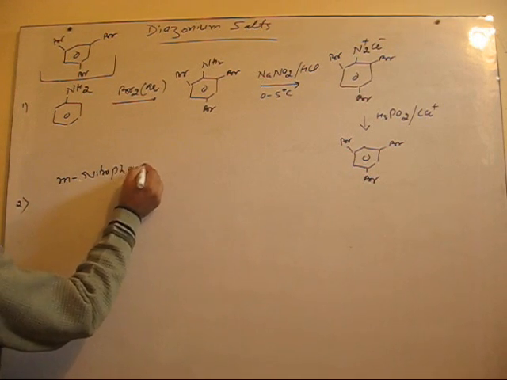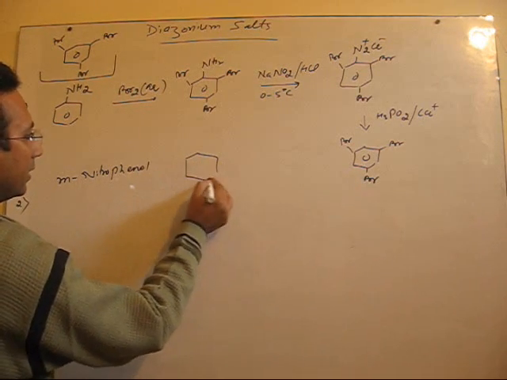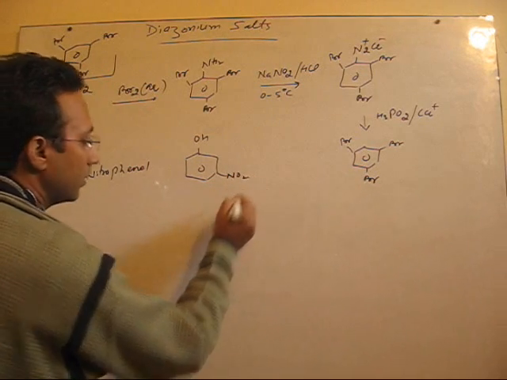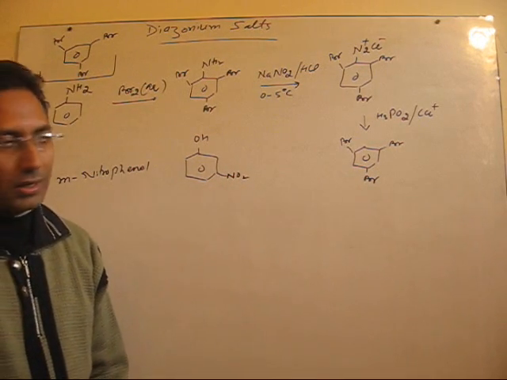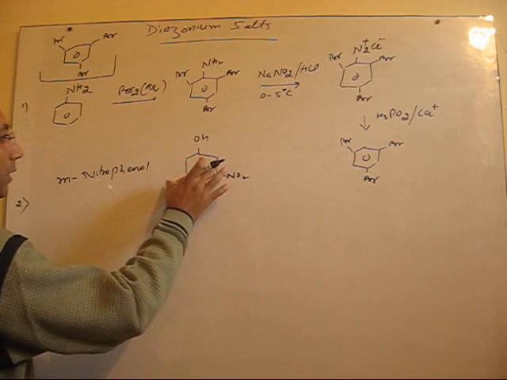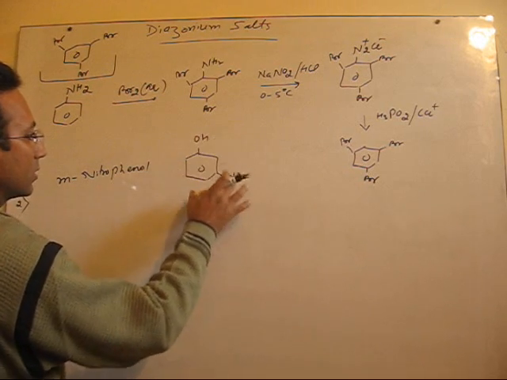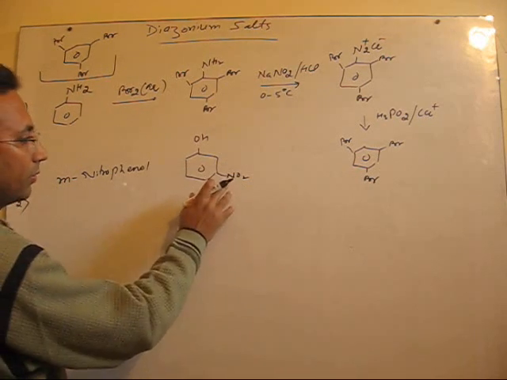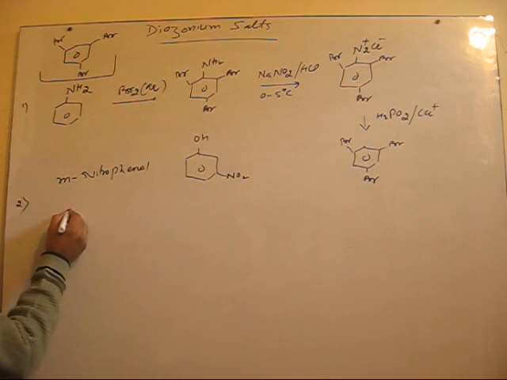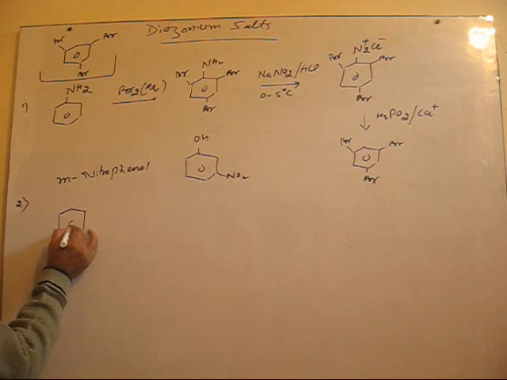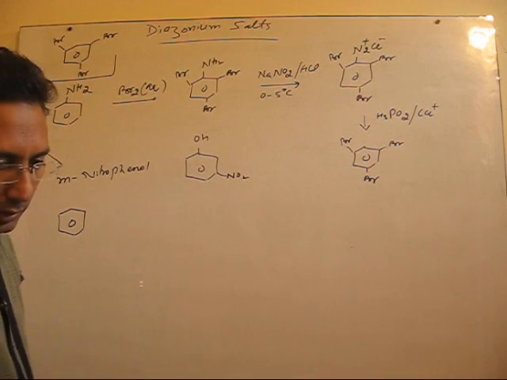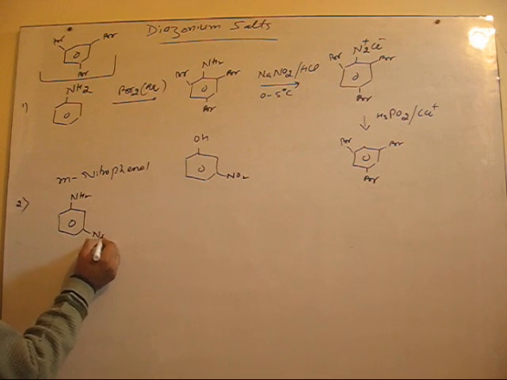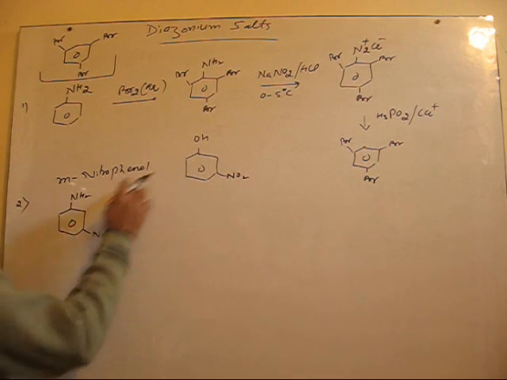Then another, we have the synthesis of meta-nitrophenol. If you draw the structure of meta-nitrophenol, you see it's very difficult to prepare, because OH is ortho and para directing in nature. So direct nitration of phenol will not give you this product. So let's start from the compound meta-nitroaniline.